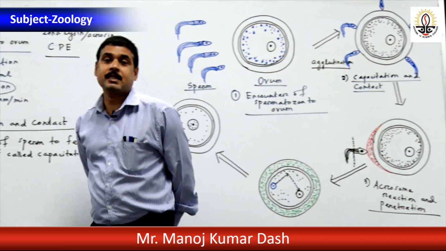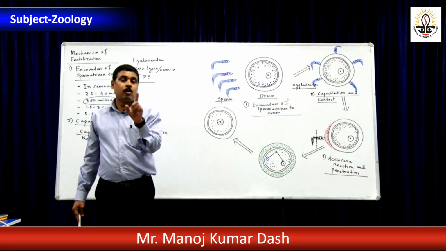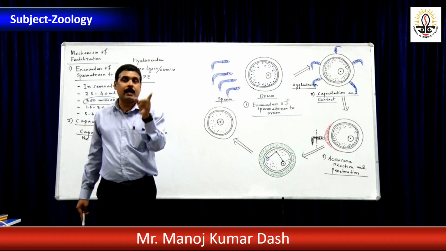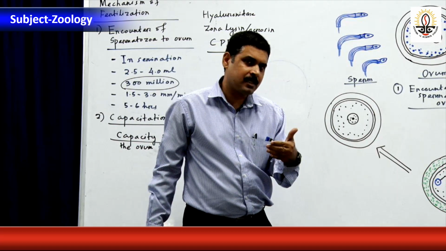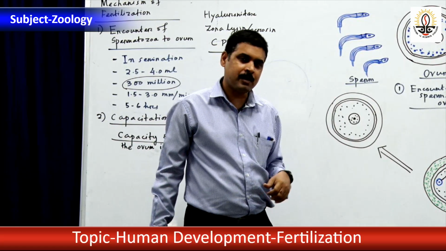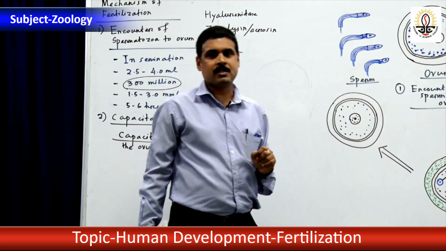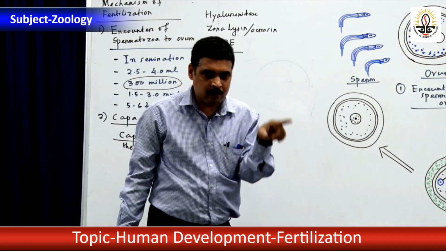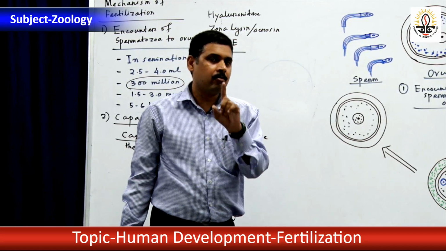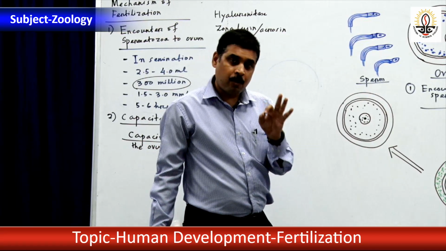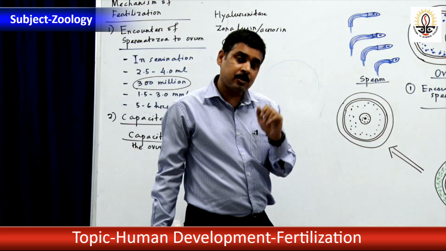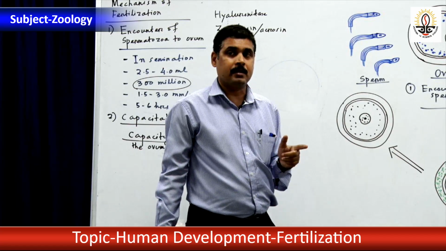Already I told you about specificity. The sperm of a species will recognize the ovum of the same species. How does the sperm of one species recognize the ovum of the same species? There is a chemical reaction, chemotaxis. The ovum's cortical membrane contains a chemical called fertilizin. And the sperm acrosome contains an acidic substance called antifertilizin.